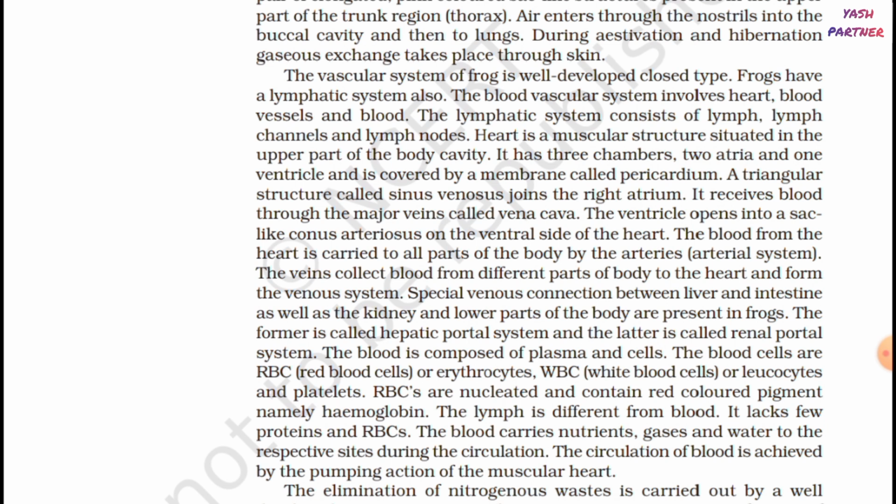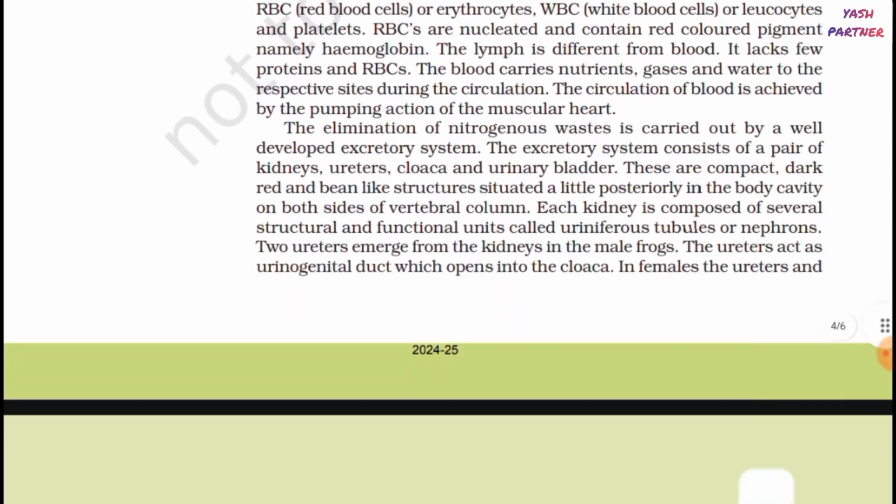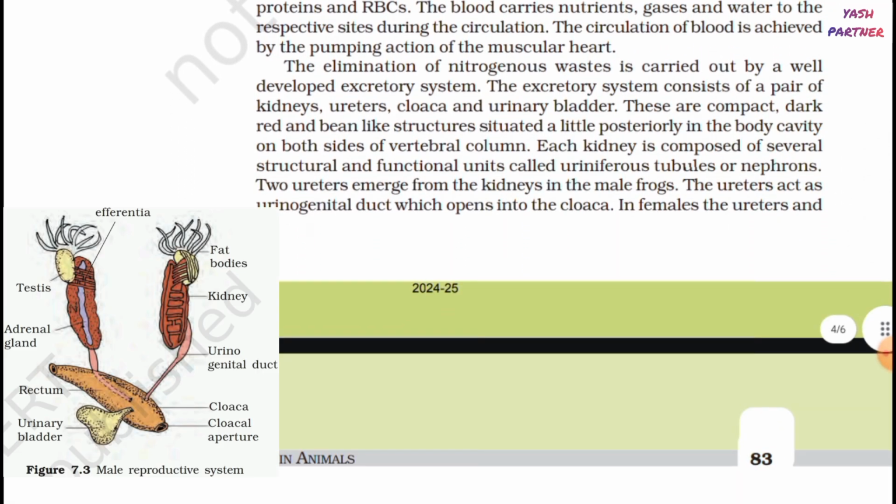The lymph is different from blood. It lacks few proteins and RBCs. The blood carries nutrients, gases, and water to the respective sites during the circulation. The circulation of blood is achieved by the pumping action of muscular heart. The elimination of nitrogenous wastes is carried out by a well-developed excretory system. The excretory system consists of a pair of kidneys, ureters, cloaca, and urinary bladder.